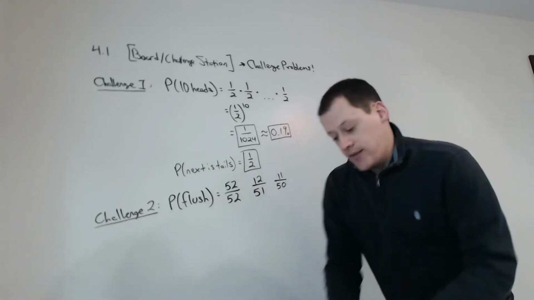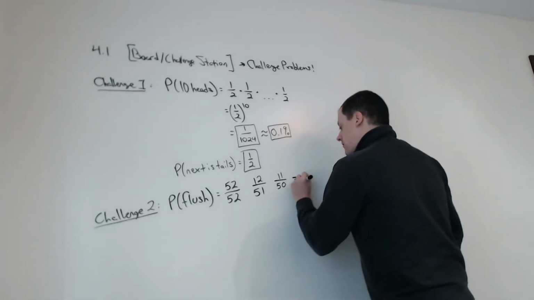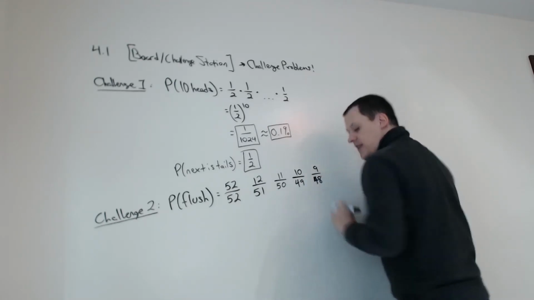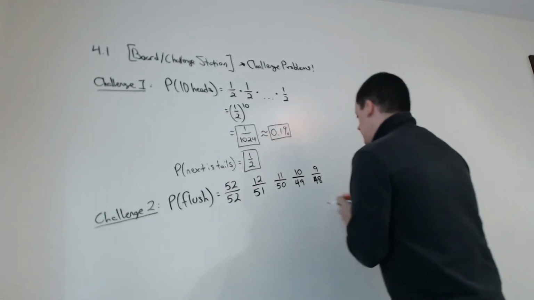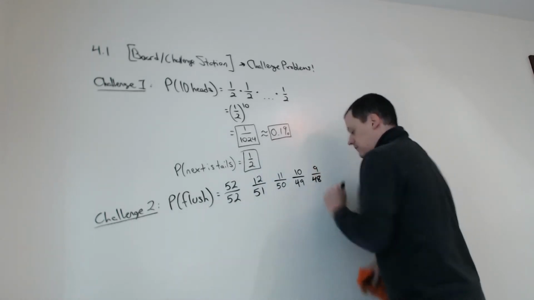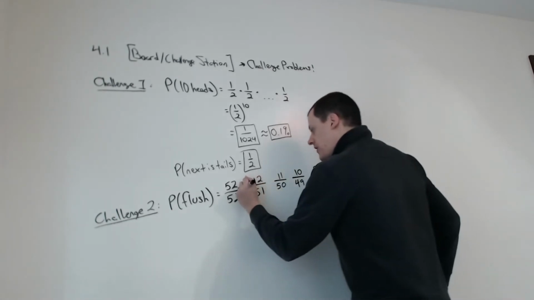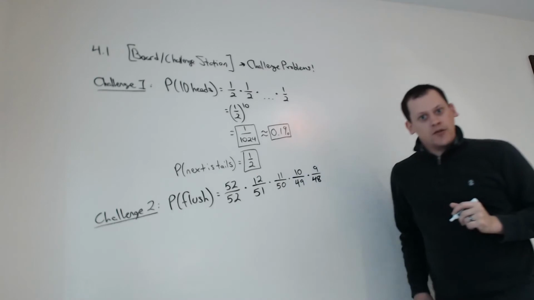We can keep going this way for the 4th and 5th cards. It follows the same pattern. All right. And so what we would do with all these, we would multiply all those together.